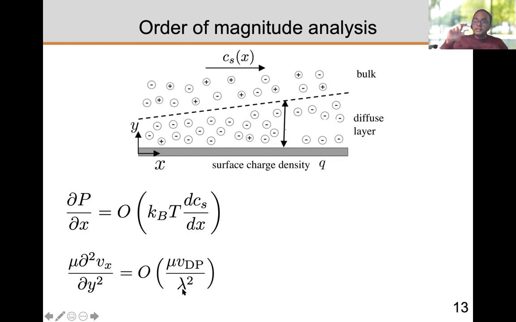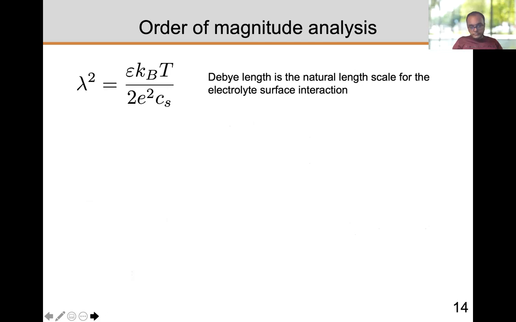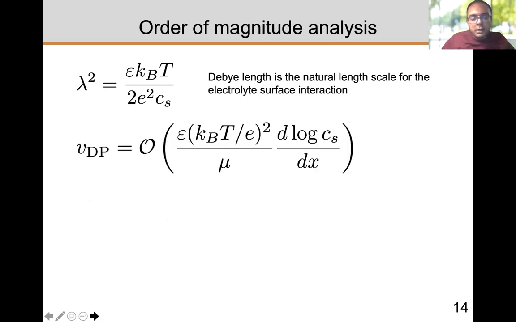where lambda is the Debye length. Again, this is a length scale of the diffuse layer thickness, which is itself dependent on Cs. So when you balance these two stresses, you can get an order of magnitude estimate for the diffusiophoretic velocity. Now here lambda has not been substituted in terms of Cs. If you do that, which is again a very common formula, you get a result very close to the exact result: a logarithmic dependence of the diffusiophoretic velocity on the concentration of the solute.